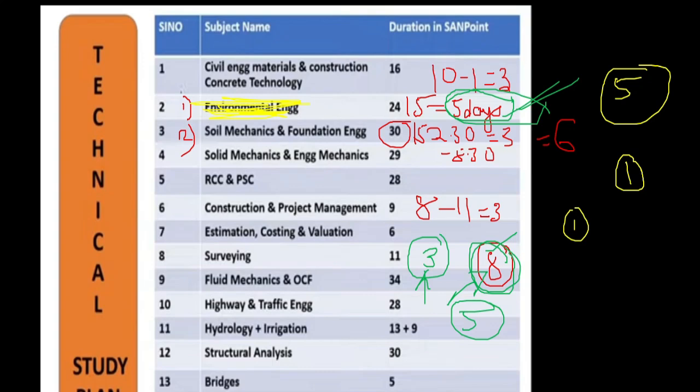The second tip is what students will do. If you are studying environmental engineering, after studying for 30 minutes you will start dreaming of something else: oh, I have to study RCC, building materials is completely theory, when will I finish, how will I remember it. Don't think of any other subjects. So what I want to say is, when you are studying one particular subject like surveying, you should be deeply involved only in that subject